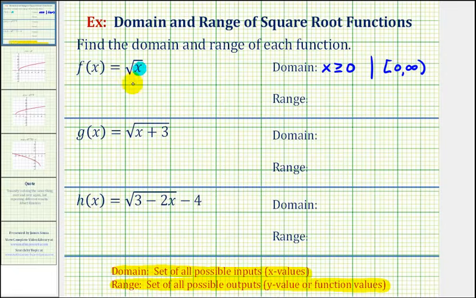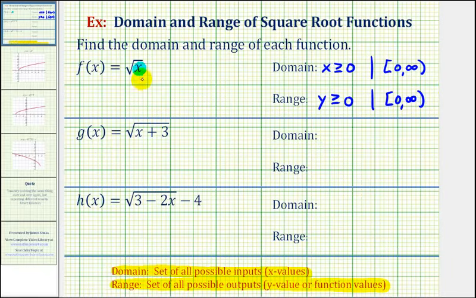Now to determine the range, we need to determine what are the possible function values, given this is our domain. Well, the principal square root of a number is always going to be non-negative, or greater than or equal to 0. And therefore the range will be when y is greater than or equal to 0. Again, using interval notation, we'd have the interval closed on 0 to positive infinity.